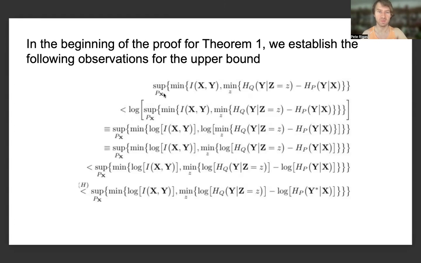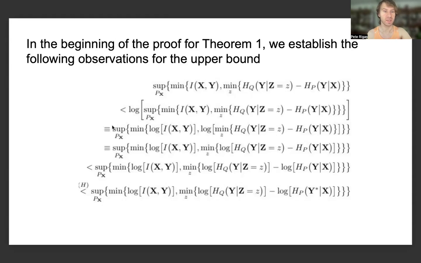We're still starting out with the supremum over probability measures, and then the minimum between I and H, and then we're taking also a minimum over the conditional Shannon entropies, which we can strictly upper bound with the logarithm of this supremum, because the natural log is a monotonic function, as long as the argument is positive, because entropy itself is a positive quantity, because even very small systems have positive entropy from the potential degrees of freedom that these systems can assume.